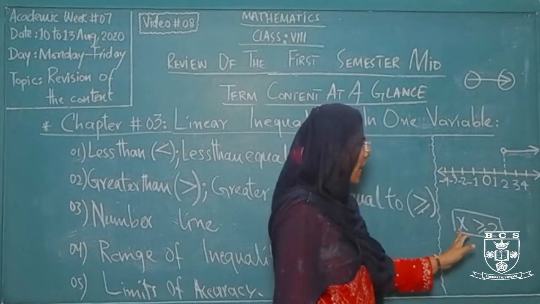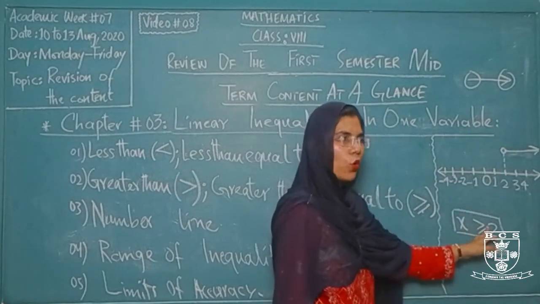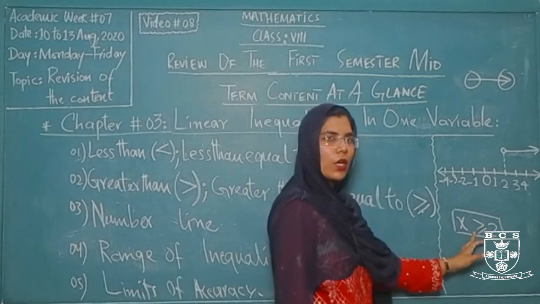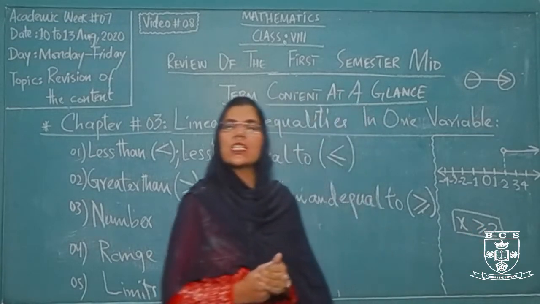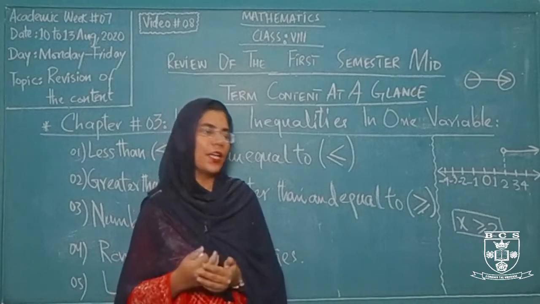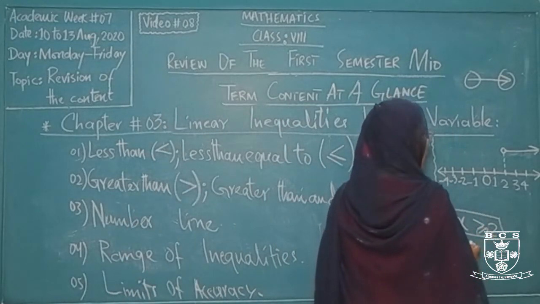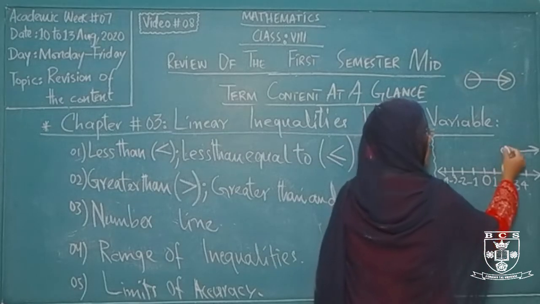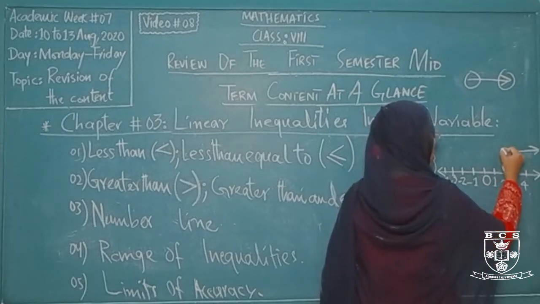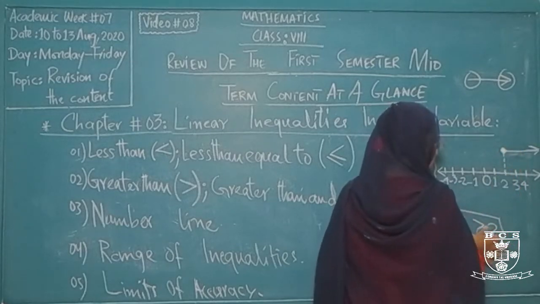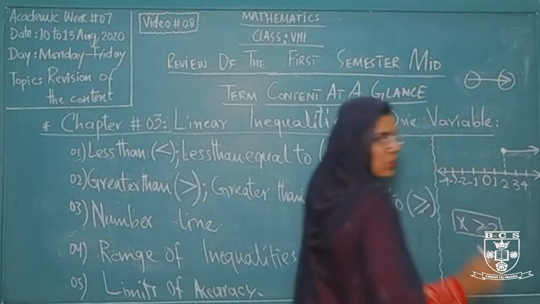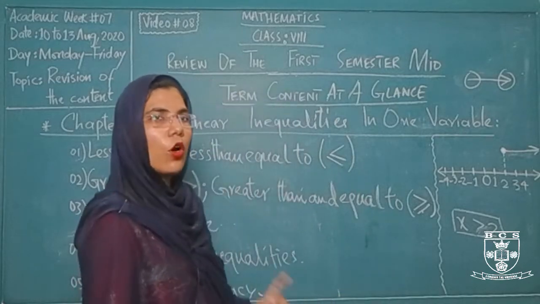So this is representing your inequality from 2 and onwards. This is your x that is greater than 2, and this is also equal to 2, meaning the value of x may start from 2 or it may be greater. If I have this line below my less than or equal sign, I will mention this tiny circle with the help of this shaded line, and if this does not have the mark of equality, this tiny circle will be empty, it will not have any color.